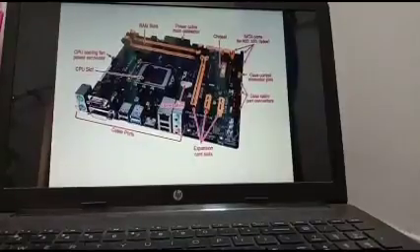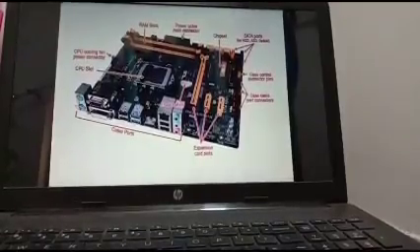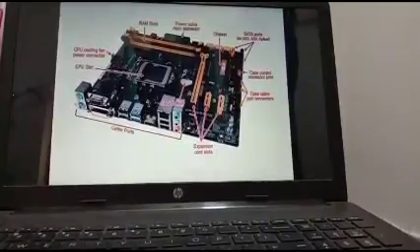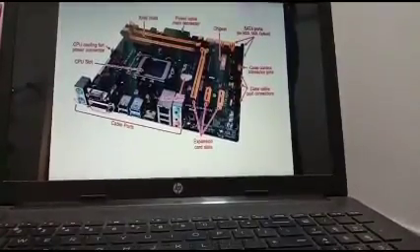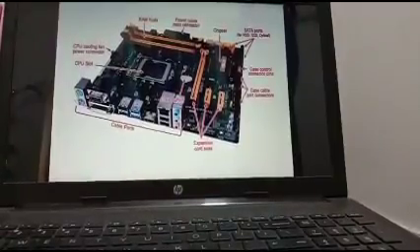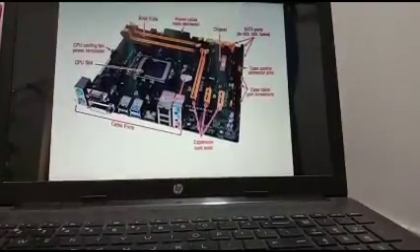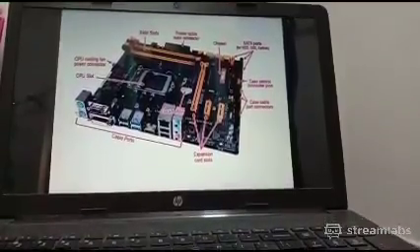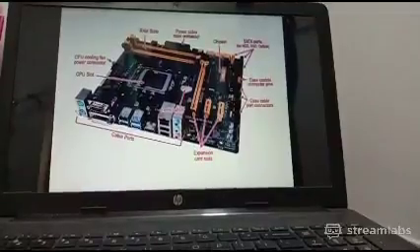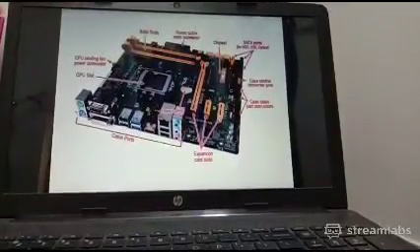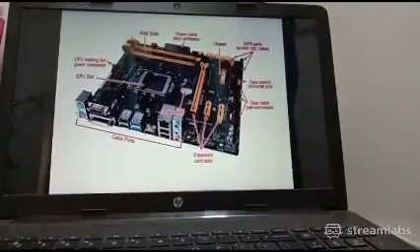There are two horizontal golden ports here on the motherboard on which we can place our RAM chips. And then there are different expansion slots. Expansion slots are for the internal devices which we add to the motherboard to enhance its computing power, for example your video card, sound card, etc. So this is basically your motherboard.